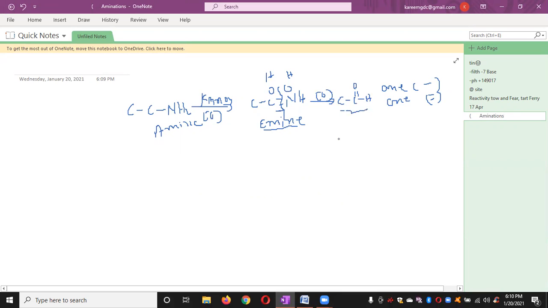So primary amines on oxidation with KMnO4 give aldehydes. Whereas this is a secondary amine. Secondary amine with caro acid, that is H2SO5, we may get an oxime. This is known as oxime.